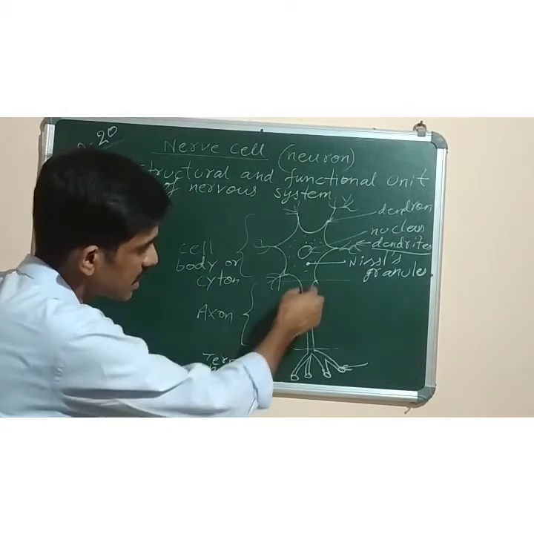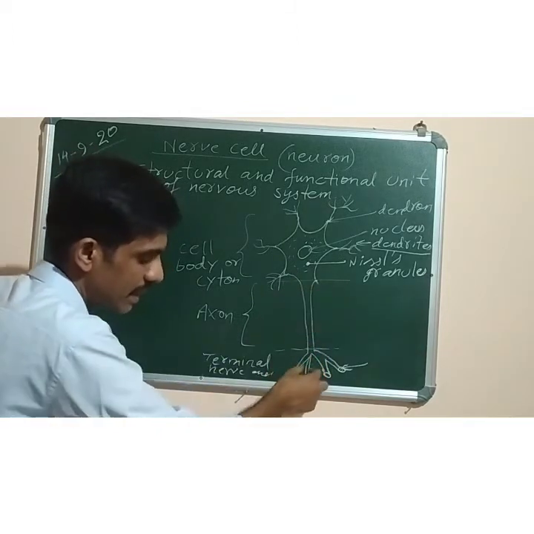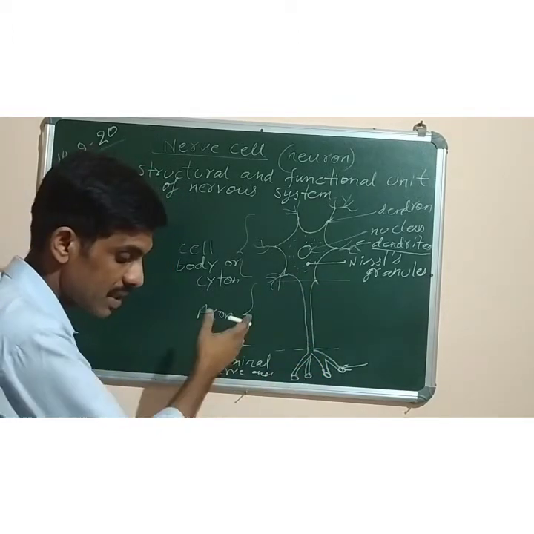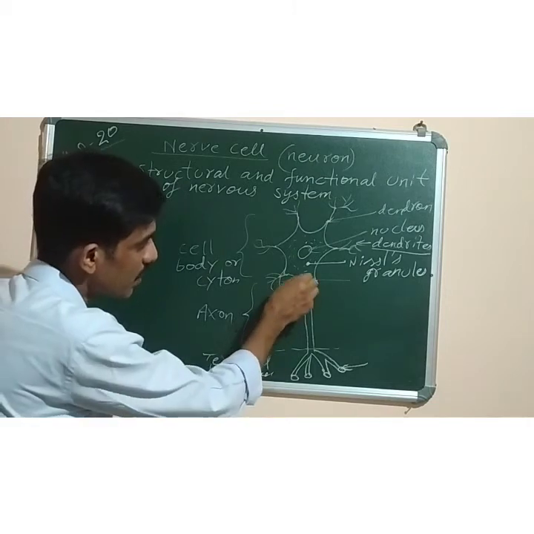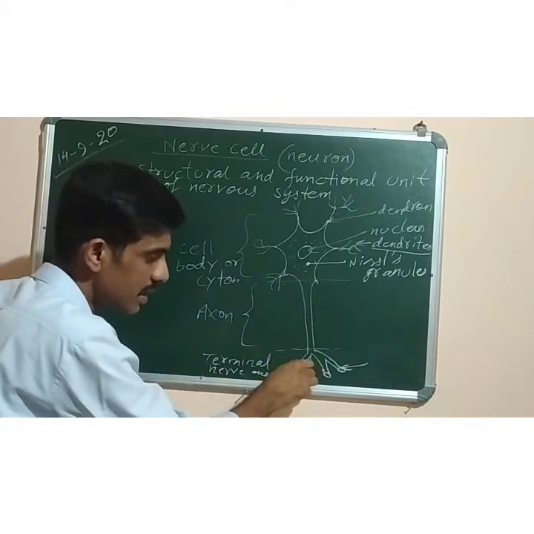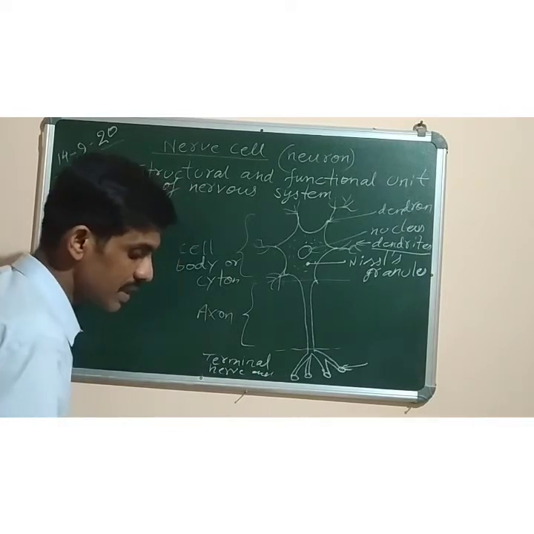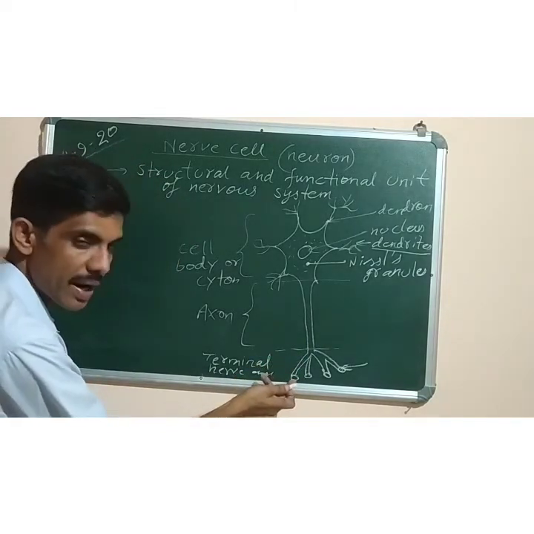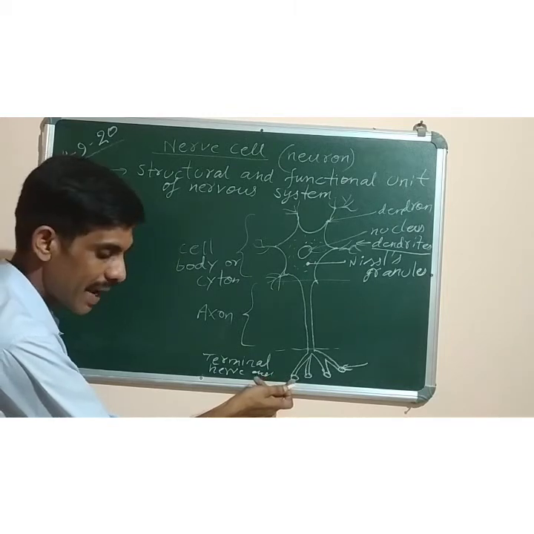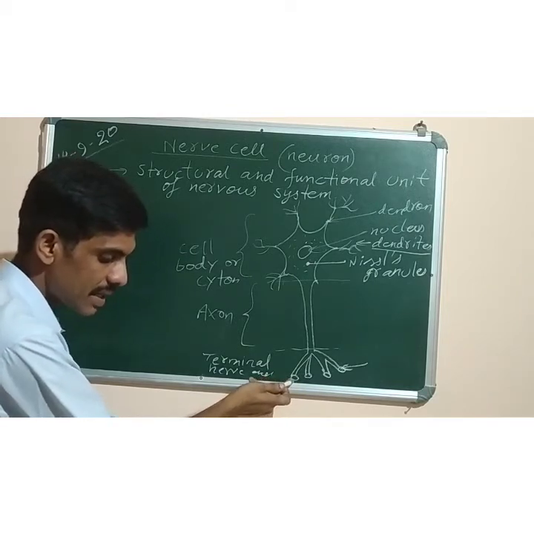Now the next part: the axon is a single long fiber, as you can see. This long fiber starts from the cell body and ends in the terminal nerve endings. Now what is the function? The distal end, that is the last part of the terminal nerve endings, has certain swellings.